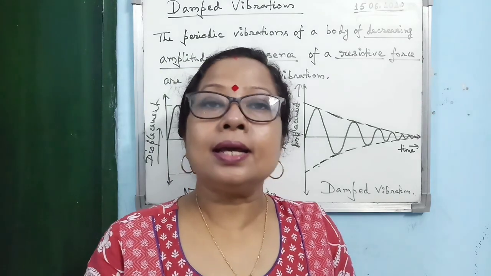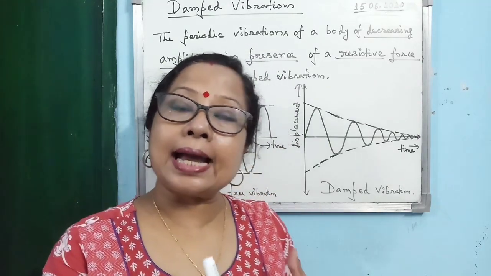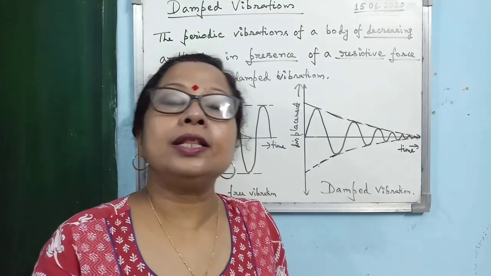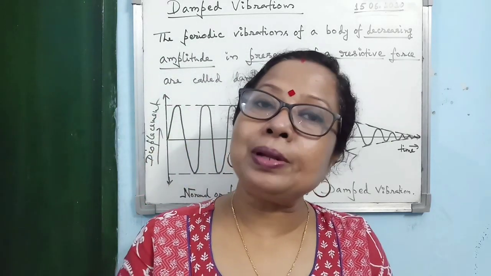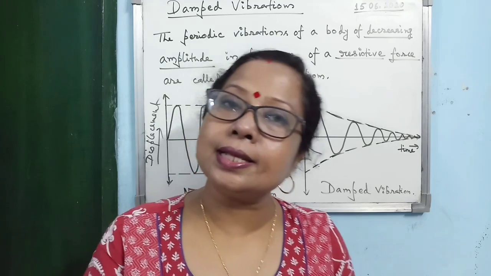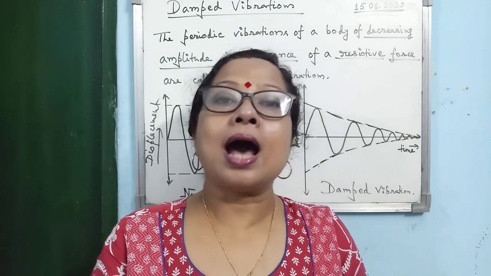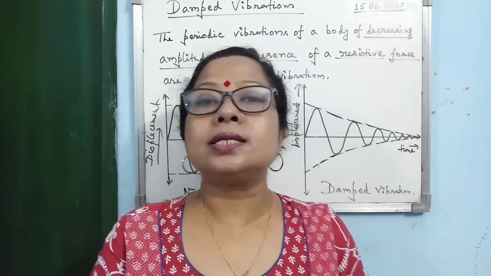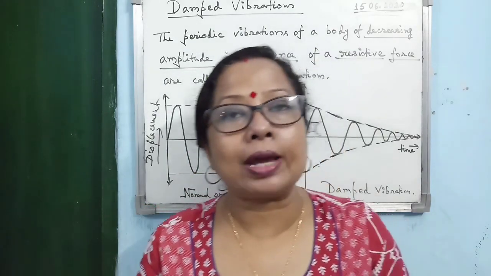Damped means the vibration completely dies out after some time. When the body vibrates, the amplitude of vibration decreases with time and a resistive force is present. So what is the definition of damped vibration?